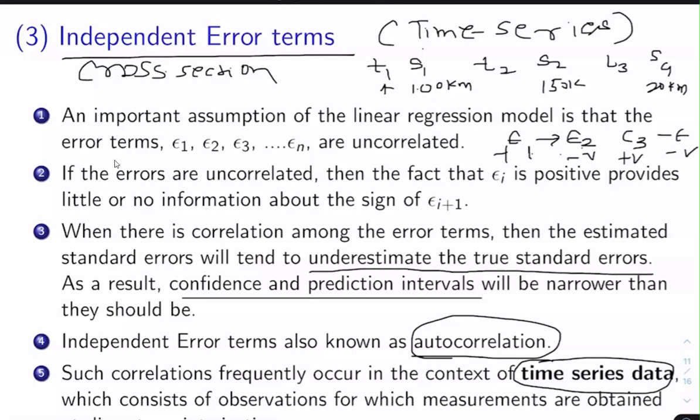Suppose I am estimating the prediction time with plus or minus 5 minutes of error, then this may sometimes be an underestimate in my prediction. So it happens when the independent error terms assumption gets violated.